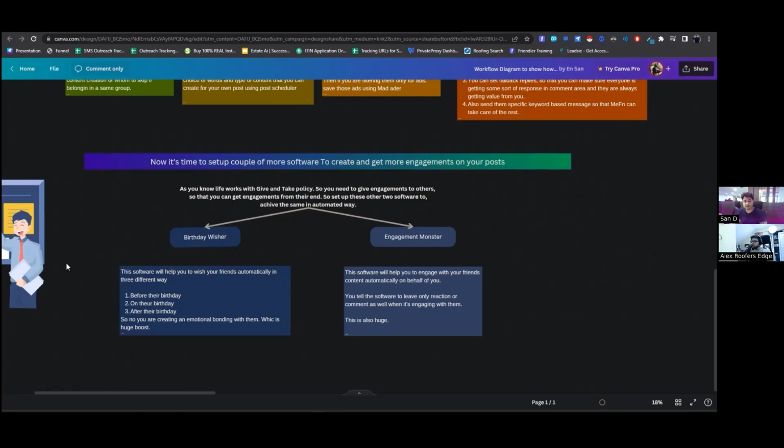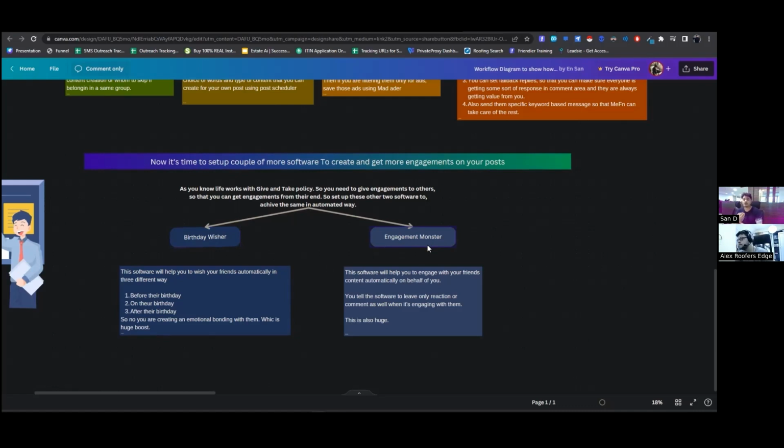So for that reason, this Birthday Wisher will help you. Automated birthday wishes will be sent, and Engagement Monster will go to those friends' profiles and automatically give a reaction on their post, or a comment, or both, depending on your setting.